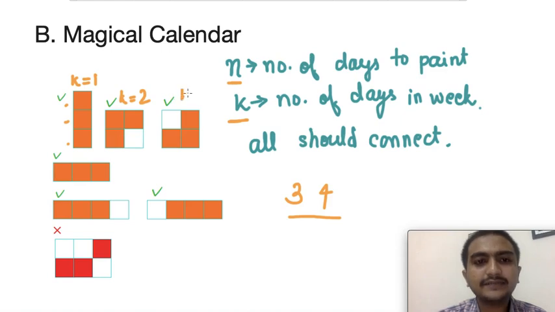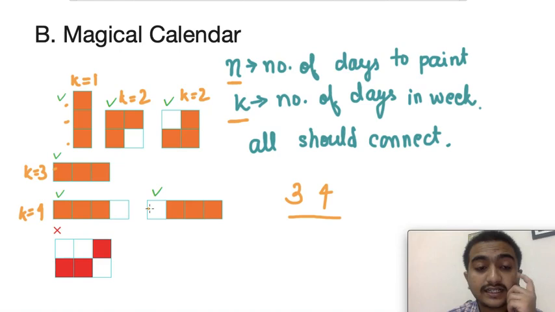Another way for k equal to 2 is starting from the last position and coloring the next 2 days as well. For k equal to 3, it is coloring the consecutive blocks. For k equal to 4, we have two possible ways, either to start from the first one or from the second one. But these two are considered similar.